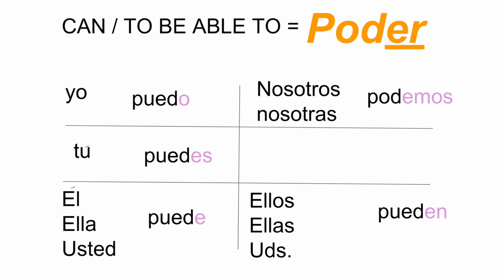La invitación, the little dude, he says, can you go with me? ¿Puedes ir de pesca conmigo? And she said, no. No puedo ir contigo. Why? Because she wants to do something else. So we need to talk about the verb to want. So if I want to just say to want, I don't want to say I want, you want, he wants, she wants. I want to say to want. Querer.